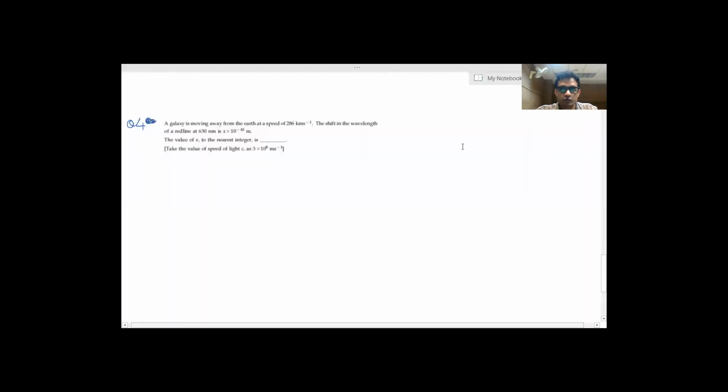So here in this question, they are saying that a galaxy is moving away from the Earth at a speed of 286 km per second. The shift in the wavelength of a red line at 630 nanometer is this. So we have to find the value of x to the nearest integer.